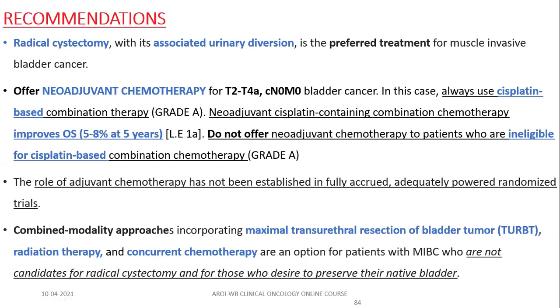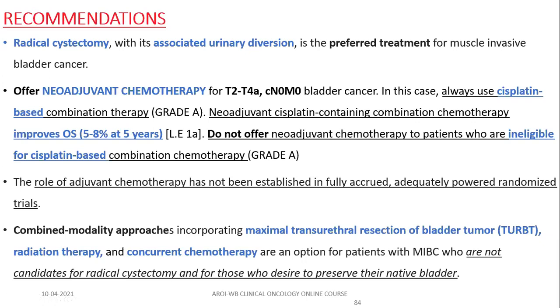Remember, in this case, if the patient did not receive any neoadjuvant chemotherapy and is cisplatin eligible, then in case of pT3, pT4, node positive tumor, you can offer adjuvant cisplatin based chemotherapy. If the patient does not want surgery, or is not a surgical candidate, then you can give a maximal combined modality approach, that is maximal TURBT followed by radical chemoradiotherapy. This is the management of muscle invasive bladder cancer in a nutshell.